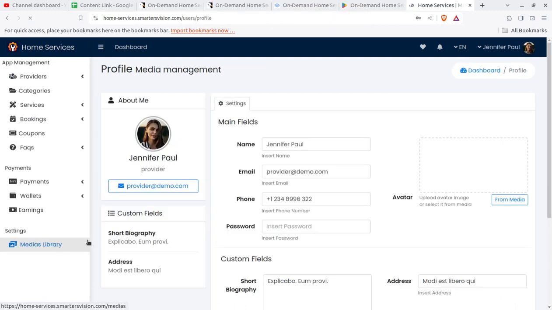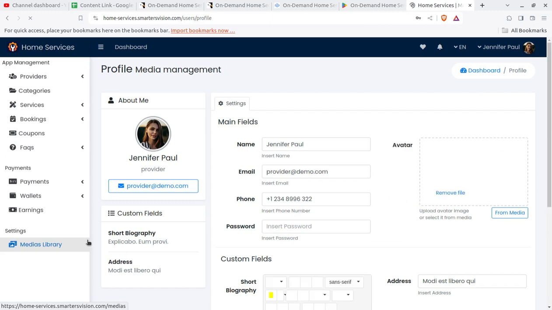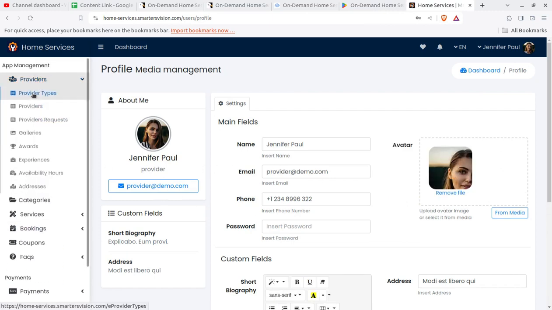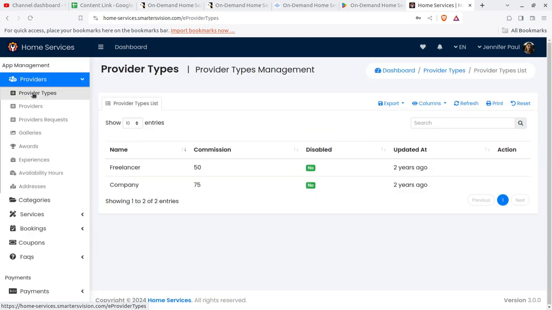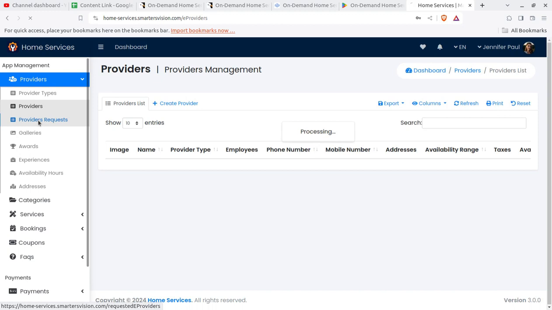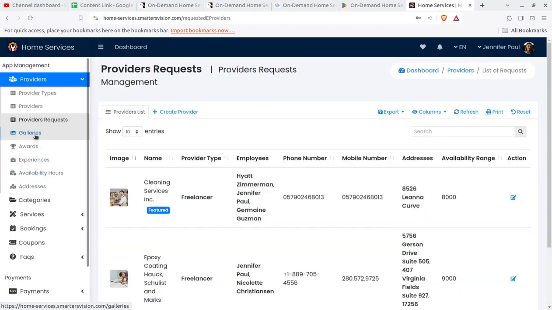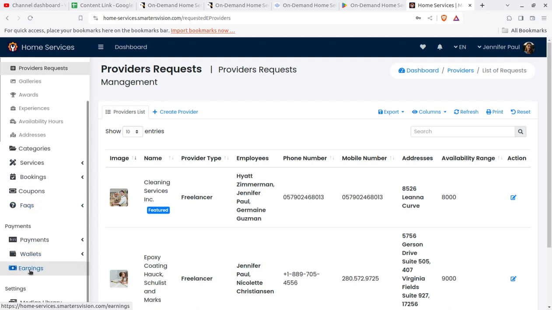This is the login of service providers, and service provider can first of all set their profile, and the provider types can be here. This is multiple types of provider: freelancer and company providers and provider requests. Same screens, but this is having limited facility for providers like experience awards can be set here, and service booking coupons and FAQs and also things can be here.